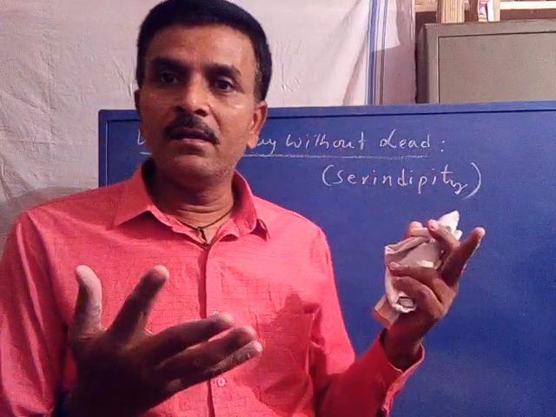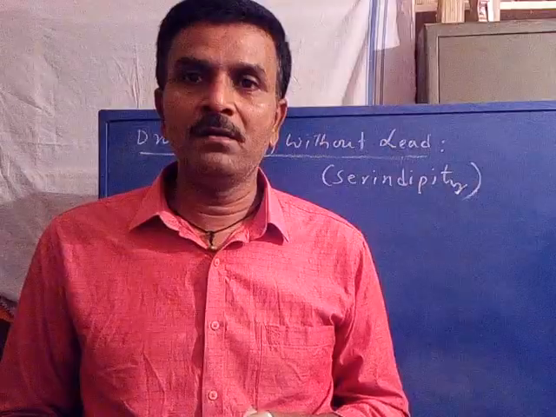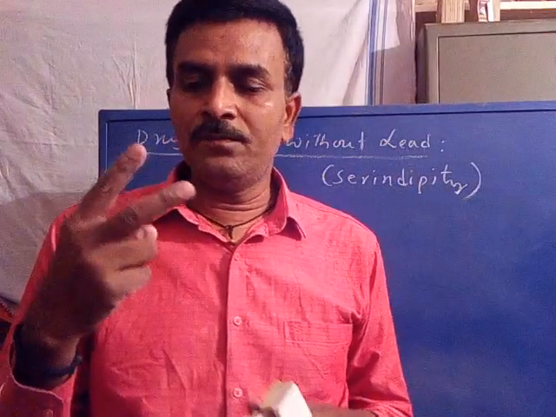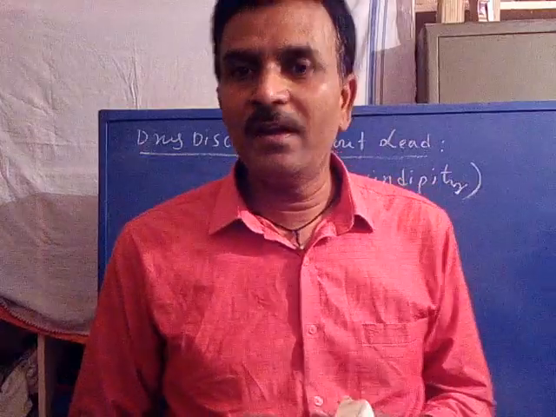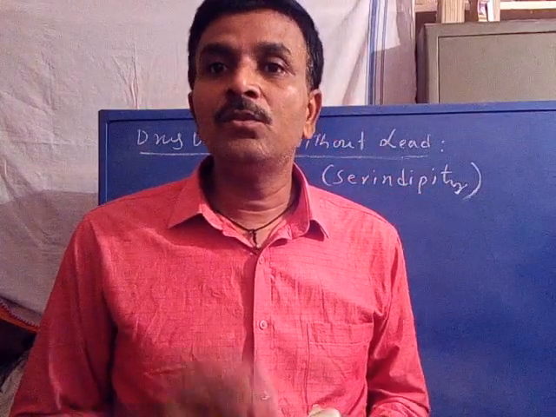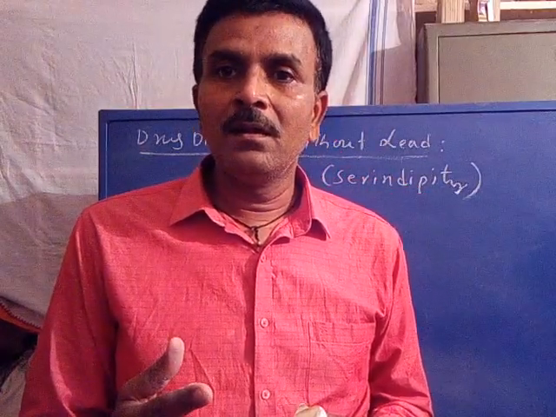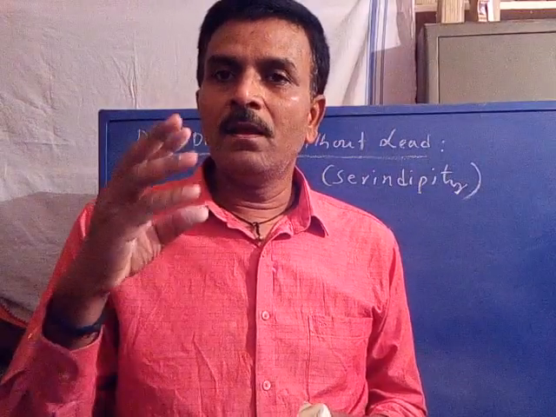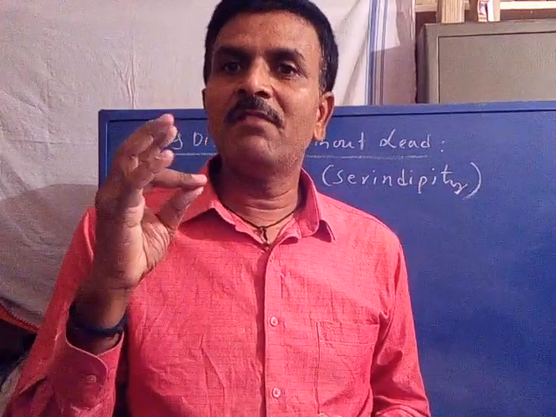There is no lead, but the drug has been discovered, accidentally. The two important drugs are penicillin and Librium.